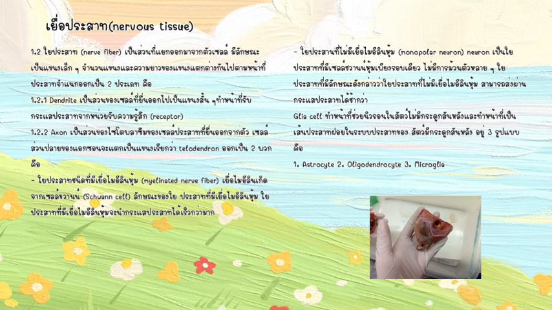Nerve fibers are classified into two types. 1.2.1 Dendrites. These are short branching extensions of the neuron that receive nerve impulses from sensory receptors. 1.2.2 Axons. These are cytoplasmic extensions that project from the cell body. The terminal part of an axon branches into structures called telodendria. Axons can be divided into two groups.